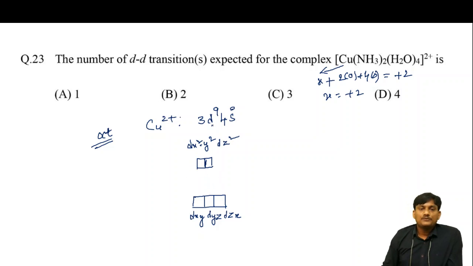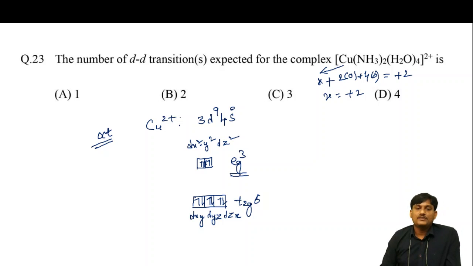What is the electron configuration? d9. You can fill electrons 1, 2, 3, 4, 5, 6, 7, 8, 9. Here, t2g6 and eg3. eg3 is an asymmetric electronic configuration. It's not a symmetric electronic configuration.